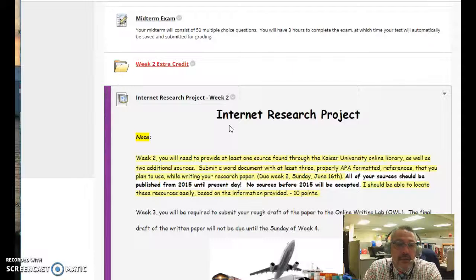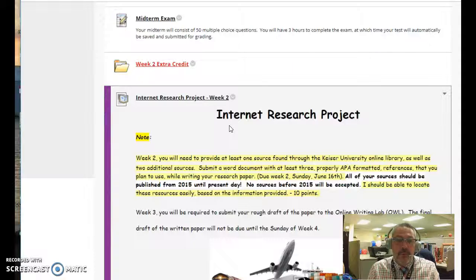This week, you will need to provide at least one source found through the Keiser University online library, as well as 2 additional sources that you plan on using for your paper. Submit a Word document with at least 3 properly APA formatted references that you plan to use while writing your research paper.